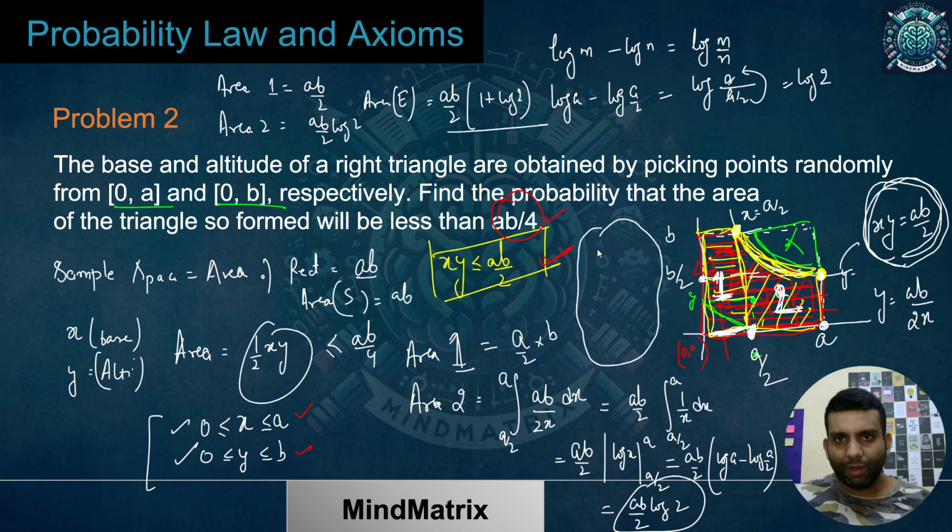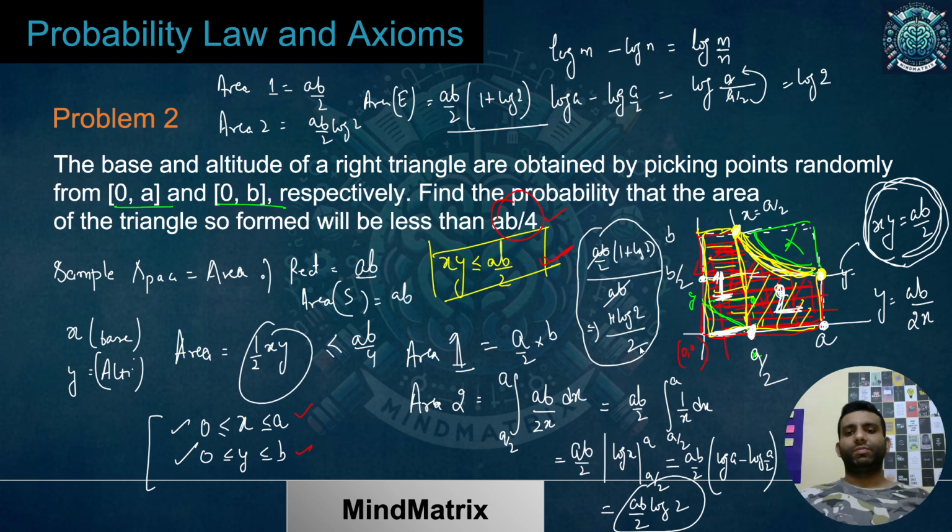It would be AB by 2 times 1 plus log 2, and the denominator is AB. AB gets cancelled. The final answer is 1 plus log 2 by 2. That is the probability. I hope the question is clear.